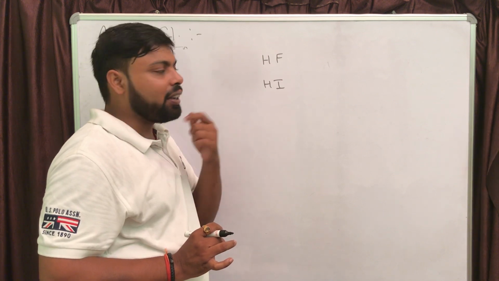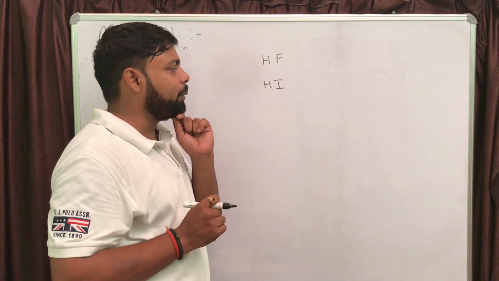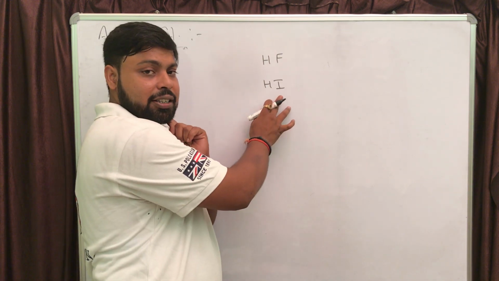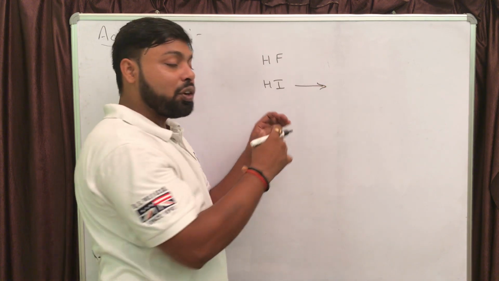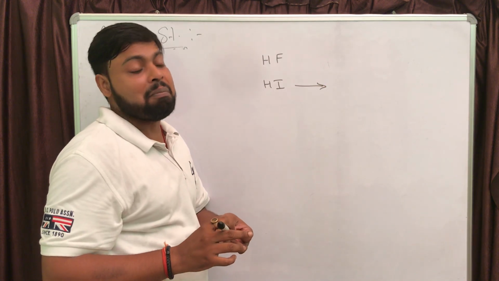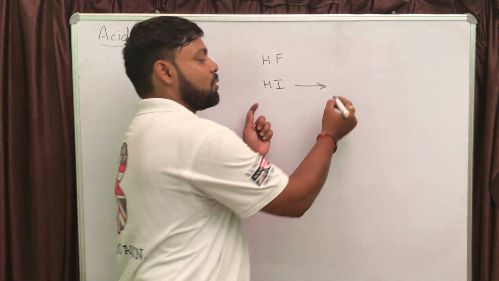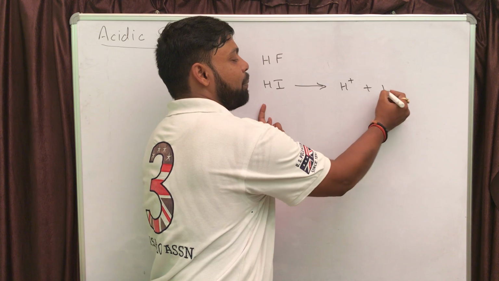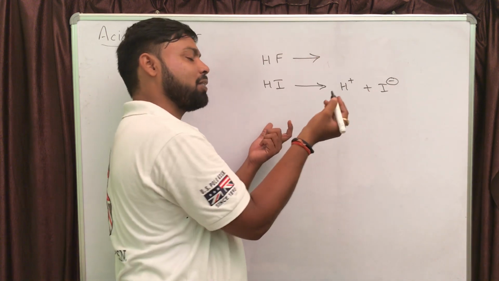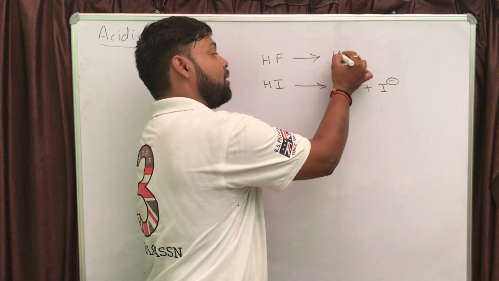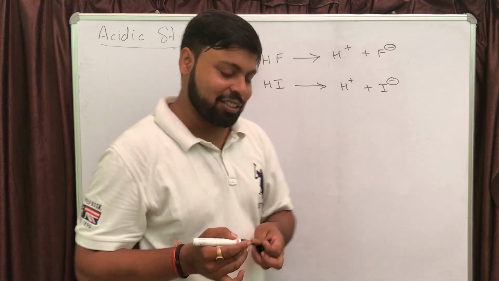So if you take equal concentration of both acids in aqueous medium, HI, being a stronger acid, is going to release H plus much faster as compared to HF. In this case, H plus and I minus will be formed, and similarly if HF is placed in aqueous medium, it is going to produce H plus and F minus. Now my point is, just try to understand.